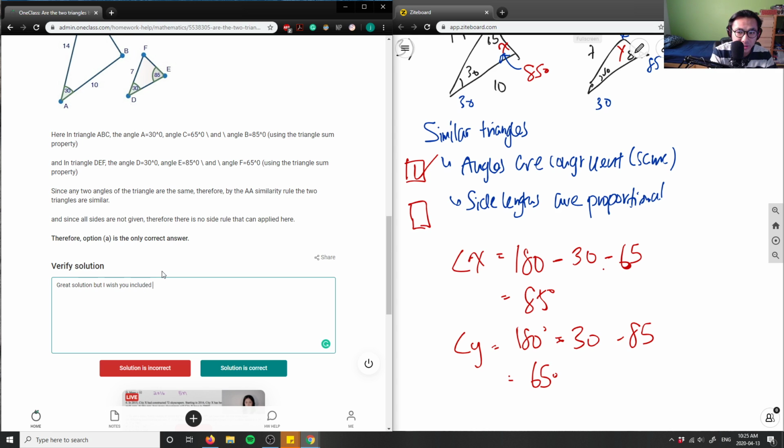I wish you included the step-by-step math for the triangle sum property. So again, when we talk about the math, it's just the 180 degrees minus the interior angles here. So I wish they included that, but it's totally fine. So I'm going to say the solution here is correct.